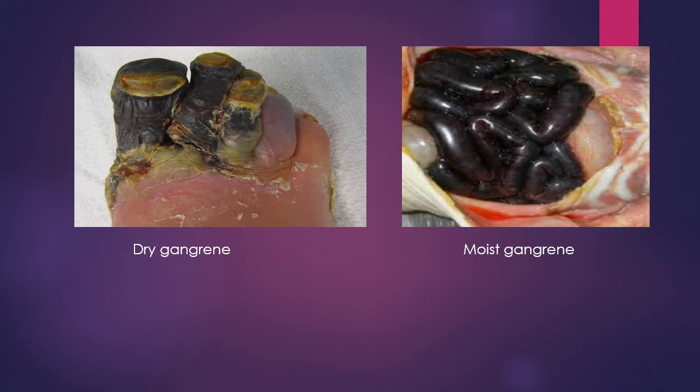So from the description it is clear that the dry type of gangrene is curable up to certain limits, meaning the casting off of the organ. If you cast off these fingers surgically, dry gangrene is curable up to certain limits, while the moist type of gangrene requires surgical removal, or the organ may be cast off naturally. Means dry gangrene is curable, and if moist gangrene extends beyond a limit, it is not curable.